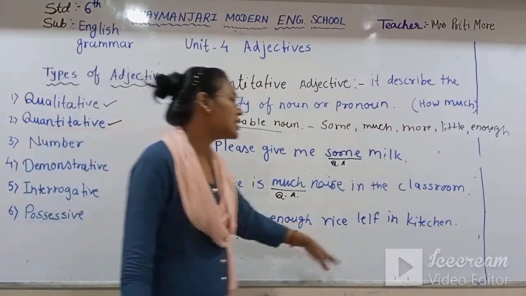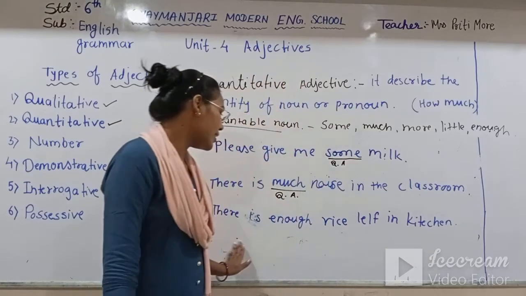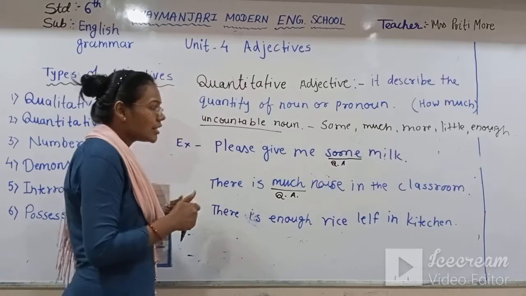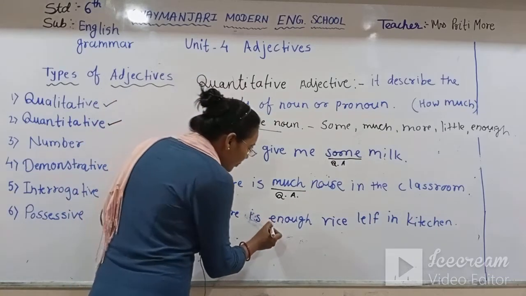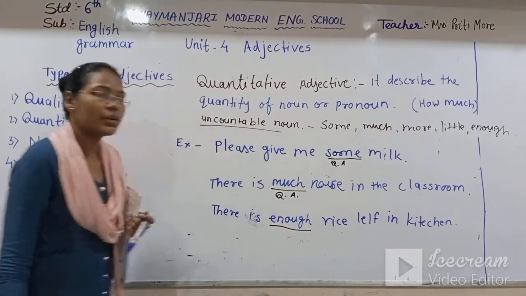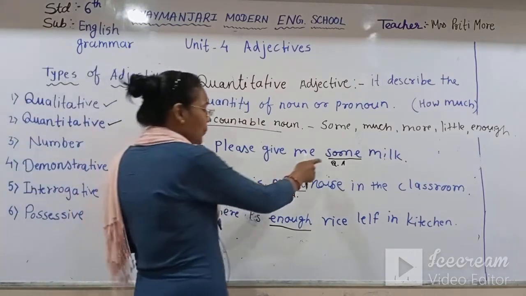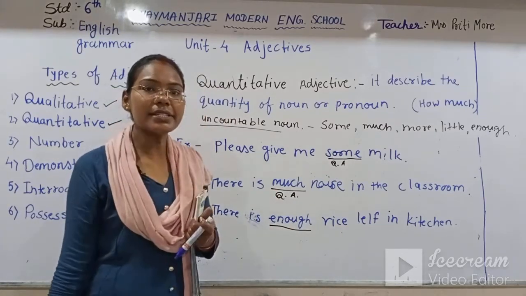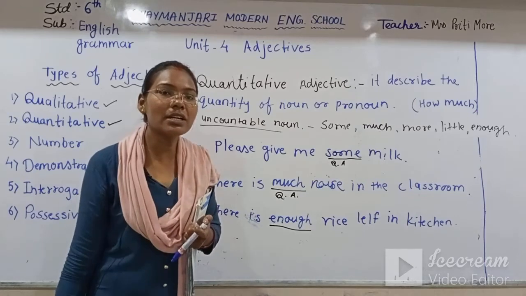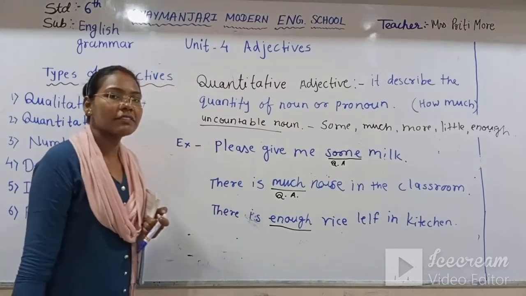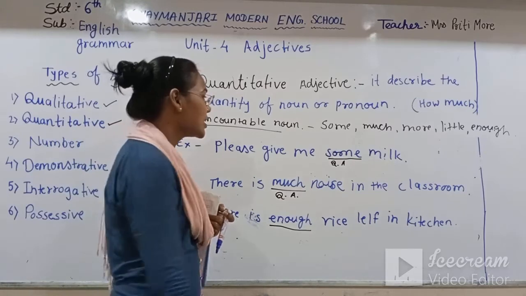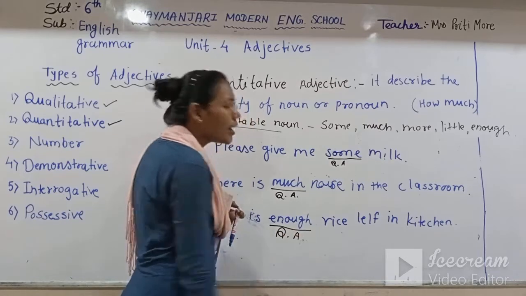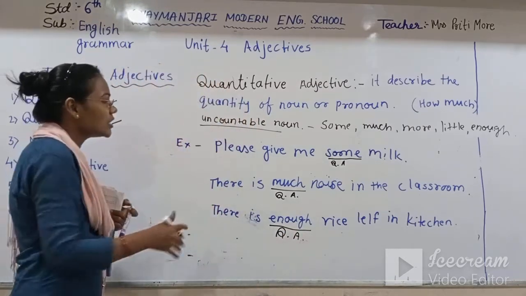There is enough rice left in the kitchen. So which word is telling here the quantity of noun? Enough. Right? So some, much, enough, these words are telling us the quantity of the given material or given noun or given things. Some, much, enough, these are our quantitative adjectives. Please note down all this.